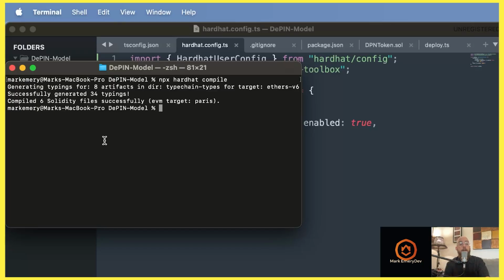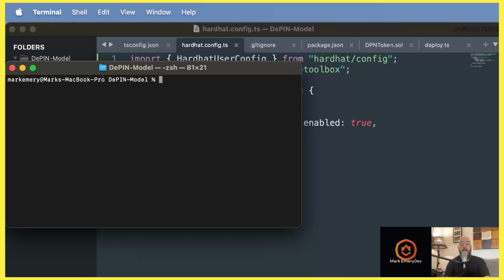But you can see what happened here. I'm in my DePIN model, right? That's very important. If you're running into problems, you might be in your root directory. cd DePIN model, then npx hardhat compile, and we successfully generated 34 typings, and 6 Solidity files have been successfully compiled. Okay, congratulations. So let's clear once more, and let's go ahead and deploy our contract.